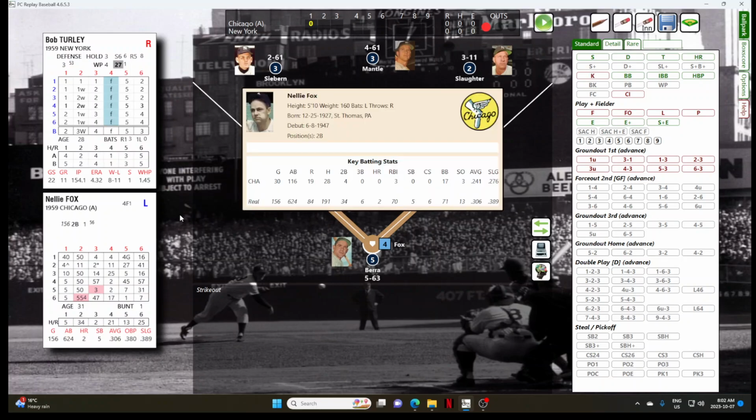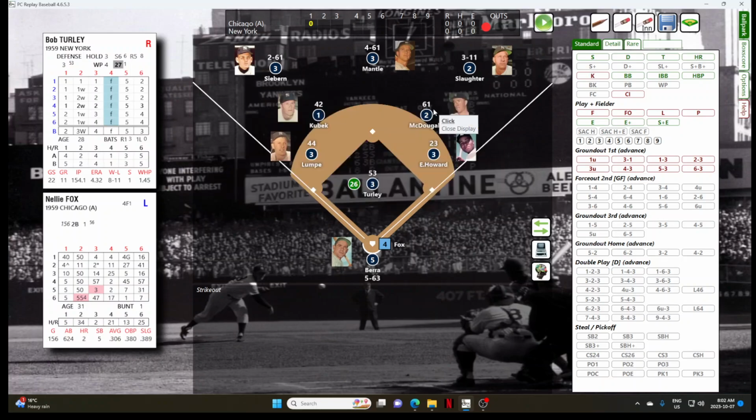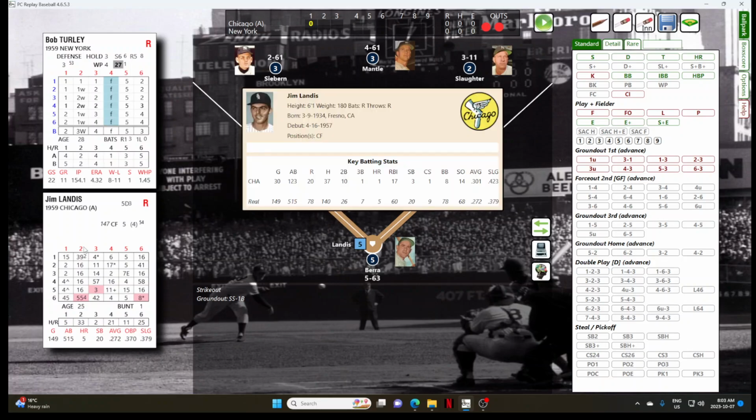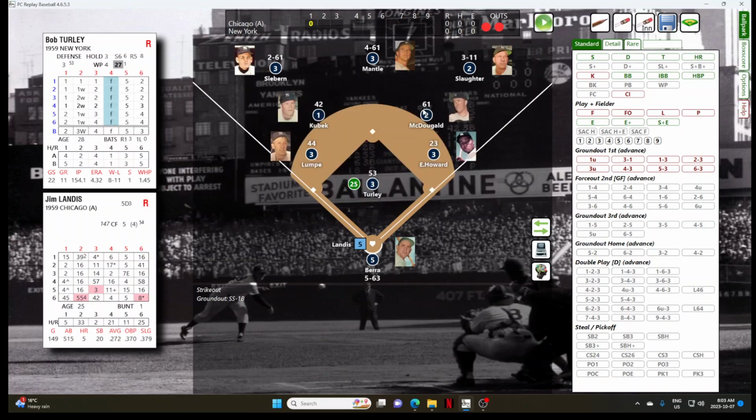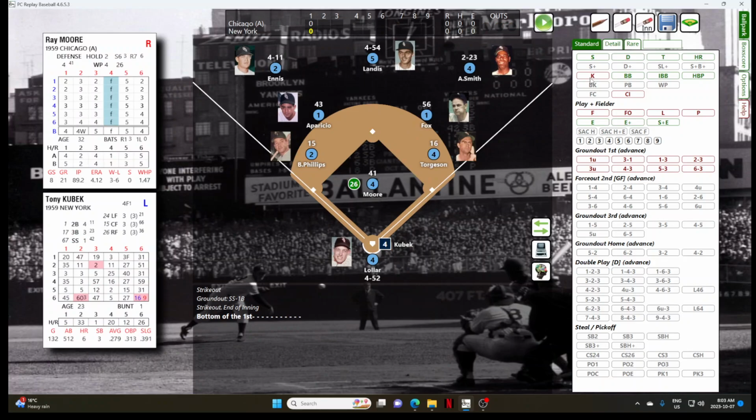Nellie Fox, .241, no home runs, 3 RBIs. And that'll be a ground ball to Kubek. Kubek fires to first. That's out number 2. Jim Landis is up, hitting .301, 1 home run, 17 RBIs. And Landis will strike out. 2nd strikeout of the inning for Turley, who's off to a strong start. 3 up and 3 down go the White Sox.